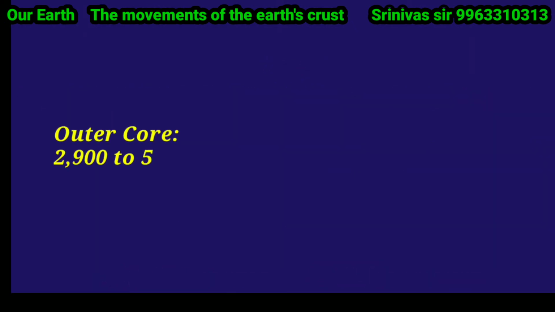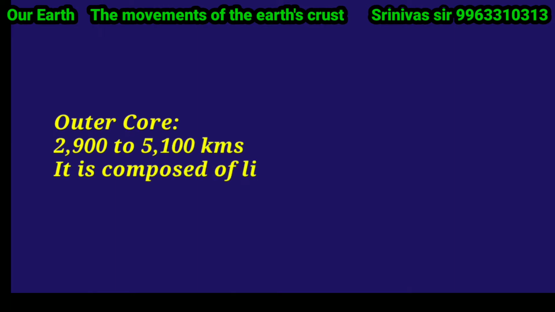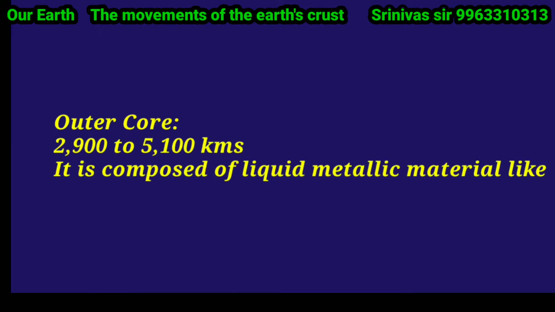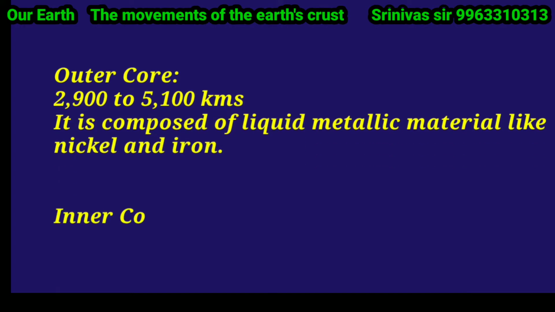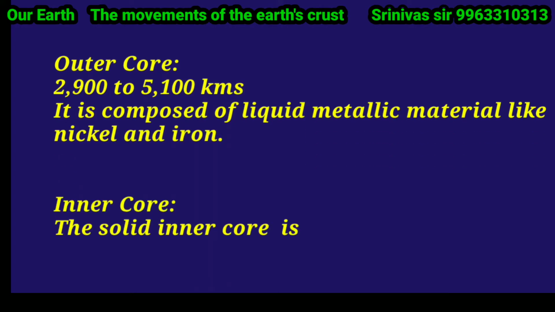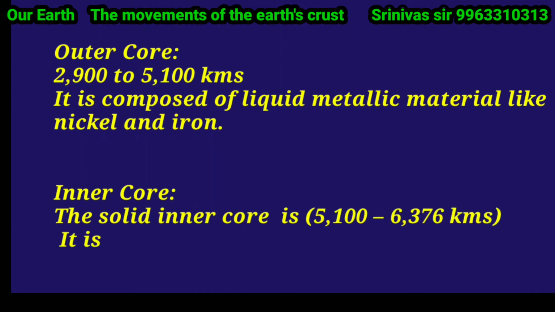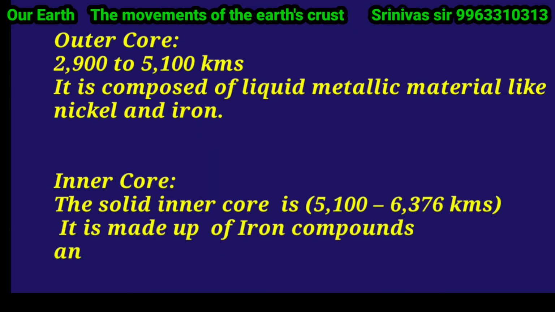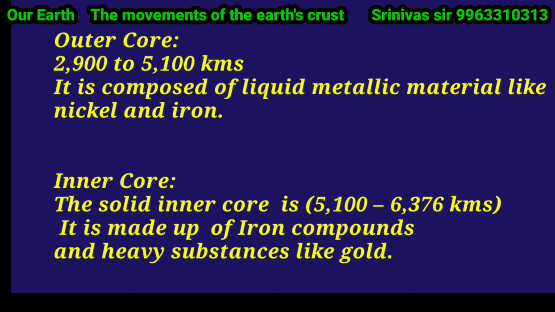Outer core. The thickness of the outer core is from 2900 kilometers to 5100 kilometers. The outer core is composed of liquid metallic material like nickel and iron. Inner core. The solid inner core extends from 5100 kilometers to 6376 kilometers. The inner core is made up of iron compounds and heavy substances like gold.